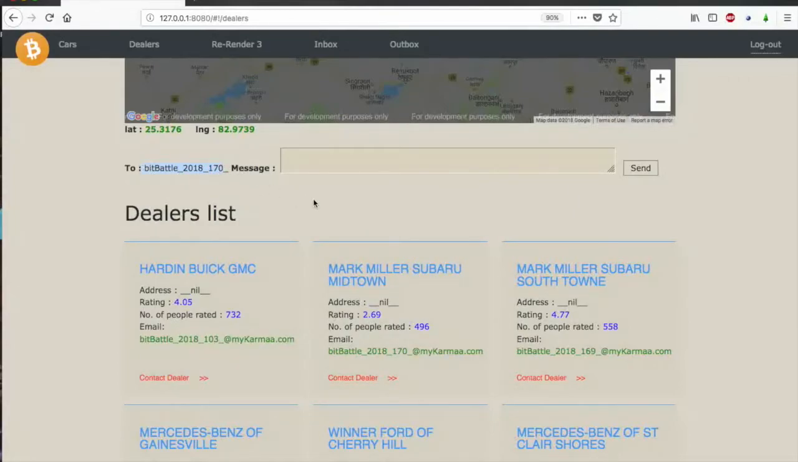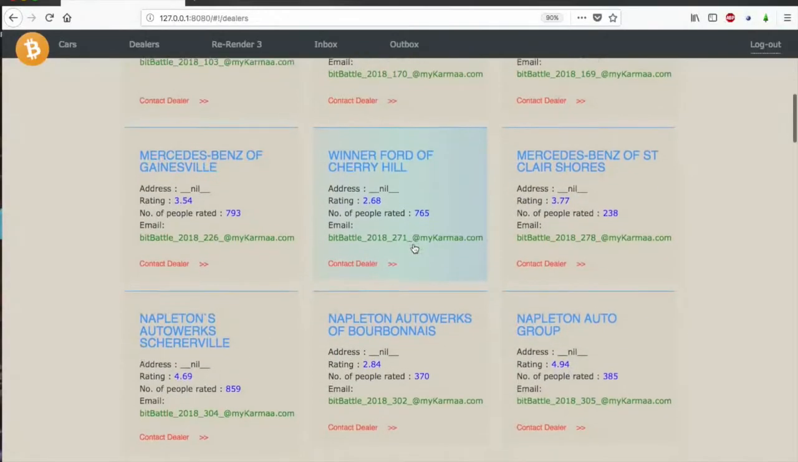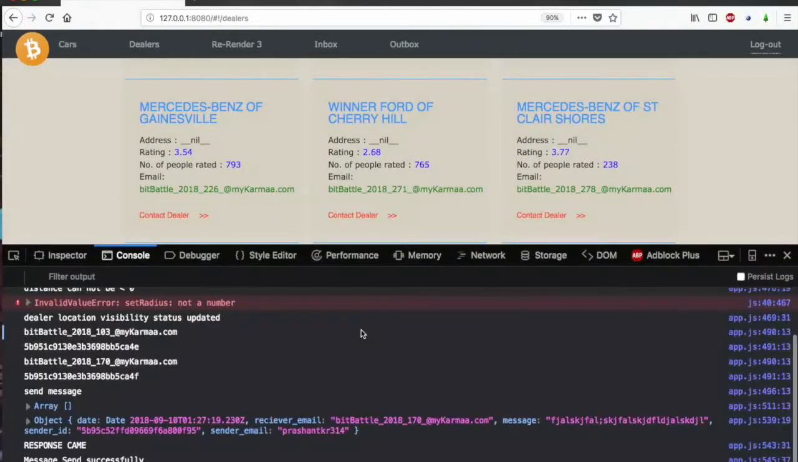And I have made the email IDs unique. So this is the email ID of the dealer, the full email ID. I have cropped it to only the unique part, and all of them have mykarma.com at the end. This is the message field. We can put any message in it and hit send request, and it will go. Currently, you can see the status: message sent successfully.